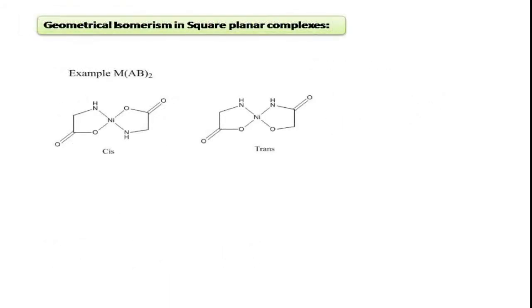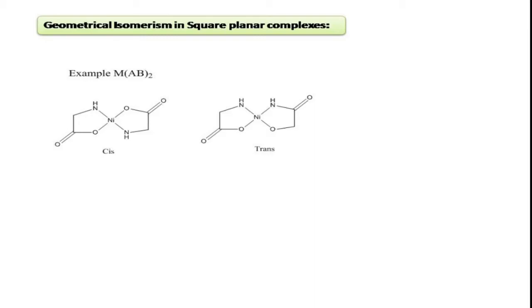Finally, you can see in this slide, this is an example of square planar complex having bidentate ligand. Here AB means it is a bidentate ligand with 2 different donor atoms in it. Such type of bidentate ligand is called an asymmetric bidentate ligand.